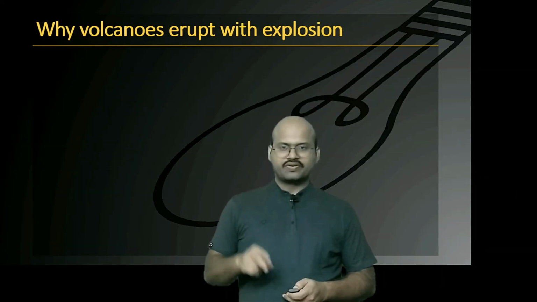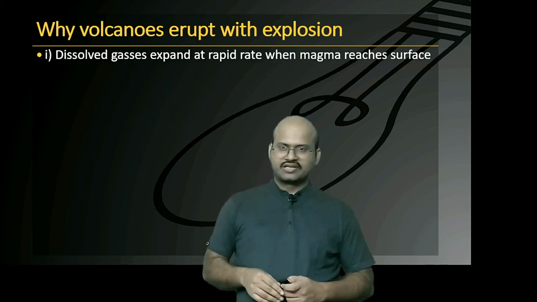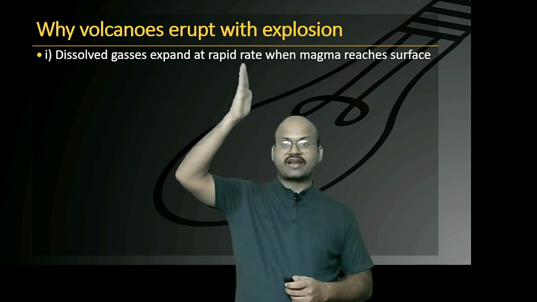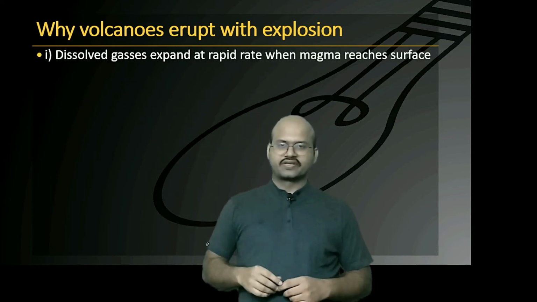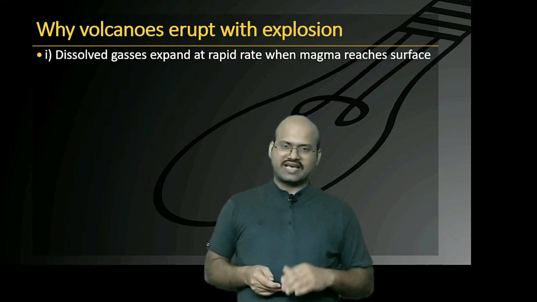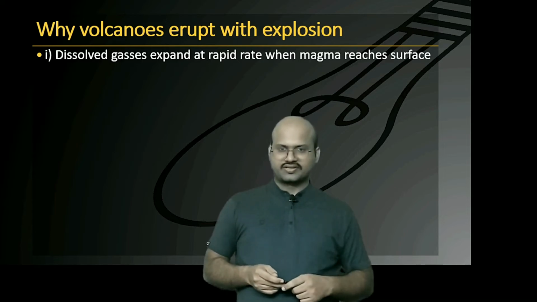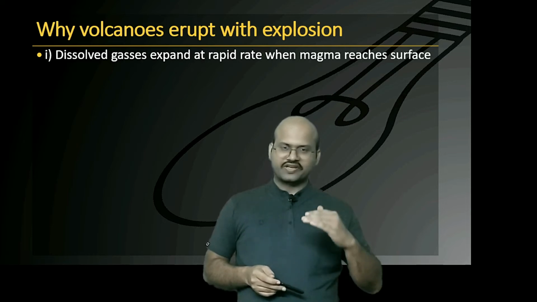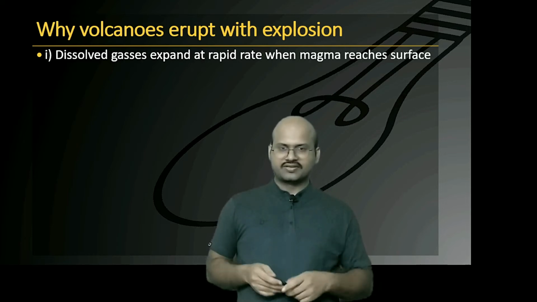Now volcanoes erupt with explosion for two reasons. The first is that dissolved gases expand at a rapid rate when magma reaches the surface. We have already seen that the pressure on magma reduces as magma rises through the crust. And when it reaches the surface, the pressure is completely released.